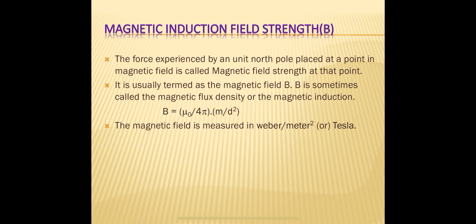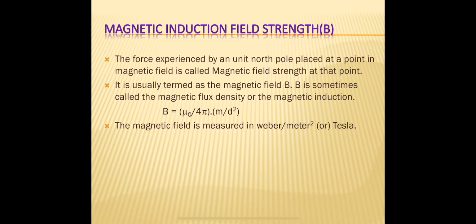If the directions of the forces on the north pole and south pole are different, they are in exactly opposite directions. The force on the north pole is always taken along the field direction, and the force on the south pole is always taken in the direction opposite to the field, but the amount of force is the same. If the strengths of the north pole and south pole are the same, then the forces acting on those two poles are the same in magnitude but opposite in direction.